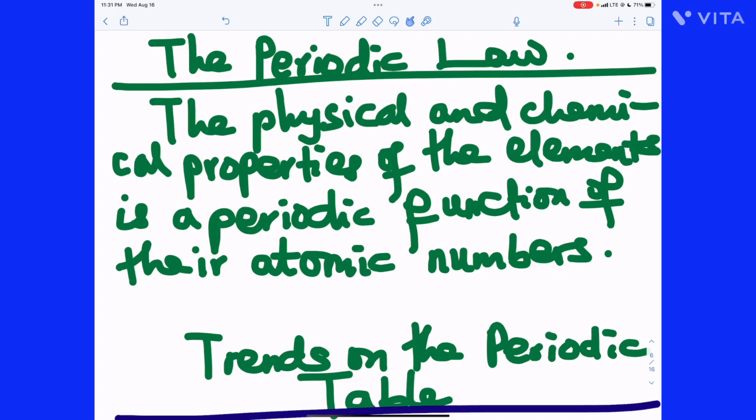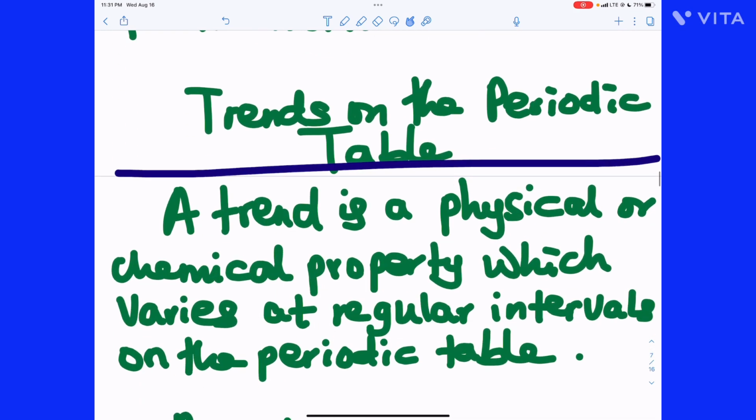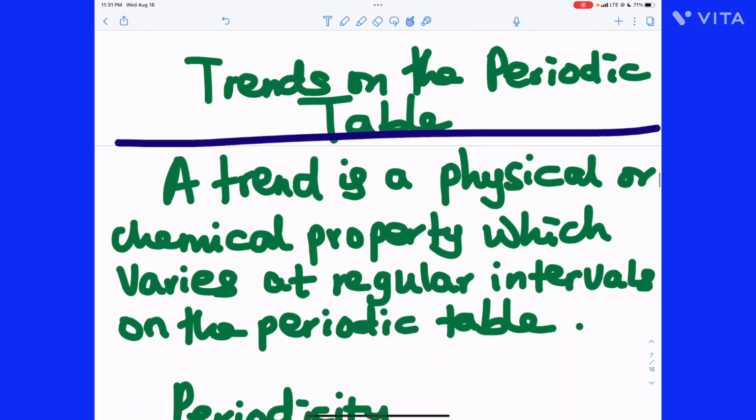Now, let's go to the periodic law. The periodic law states that the physical and chemical properties of the elements on the periodic table are a function of their atomic numbers, or a periodic function of the atomic numbers. That's the periodic law. Now, trends on the periodic table.